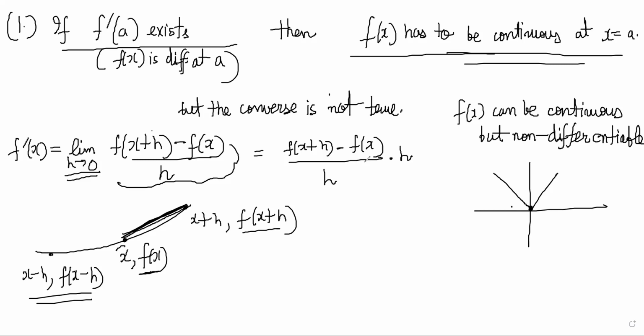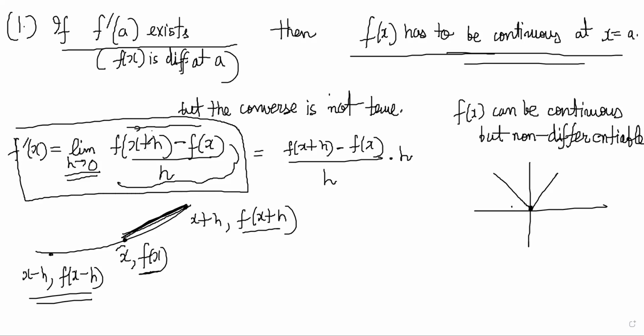One second, let me think. This limit is existing, so what has to happen is this has to be 0 by 0, right? Something like that.